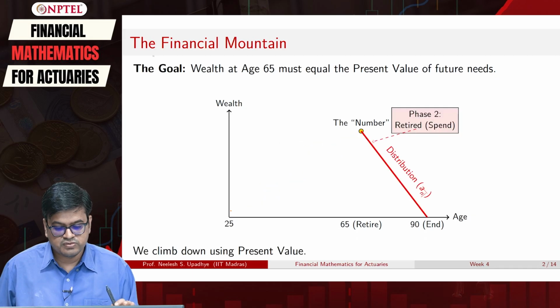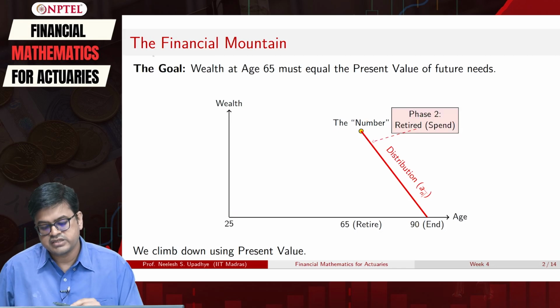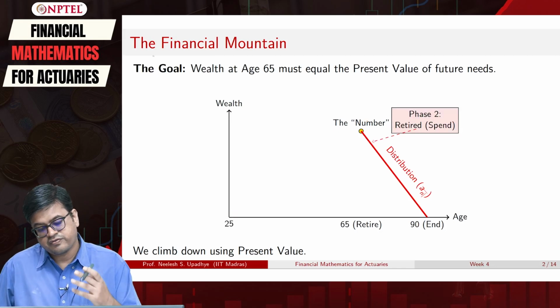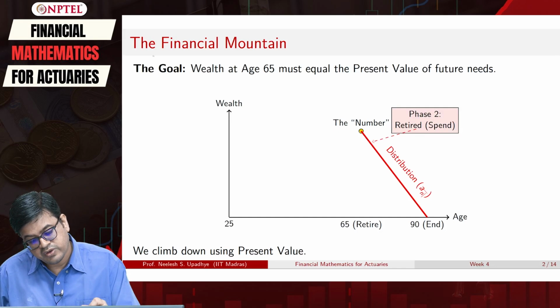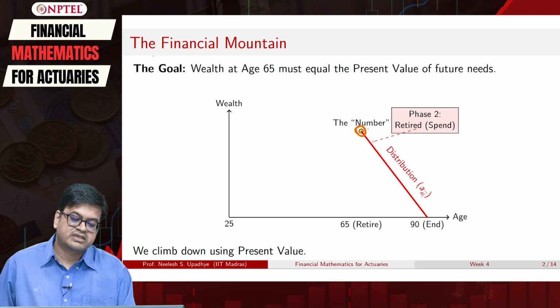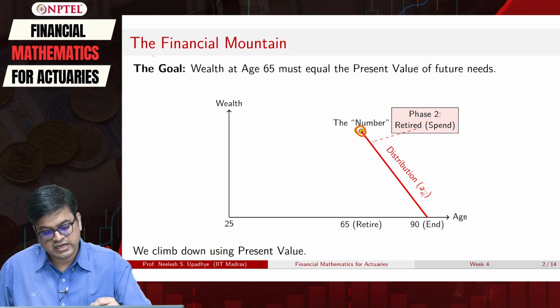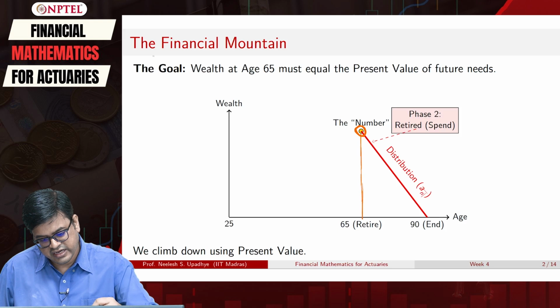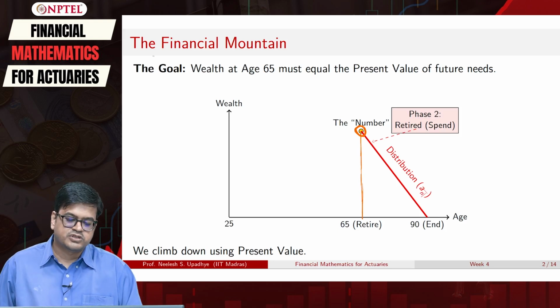So let us go with this second graph, where we are distributing the money. What do I need to worry about? The present value, which denotes the focal time point at the age of 65, when you are retiring.